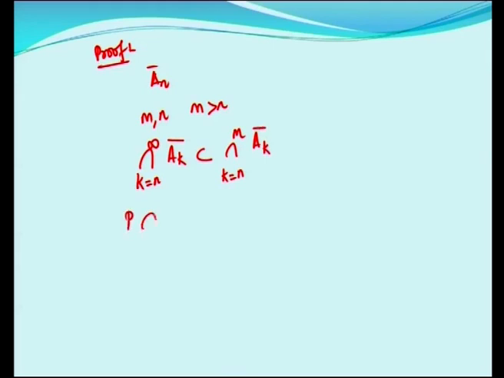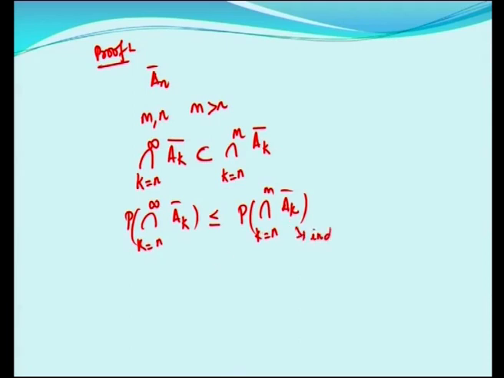Taking probabilities, P of the intersection k is equal to n to infinity Ak bar is less than or equal to P of the intersection k is equal to n to m Ak bar. And these being independent events, when the Ai are independent, then the Ai bar will also be independent. That is one of the results known to us.